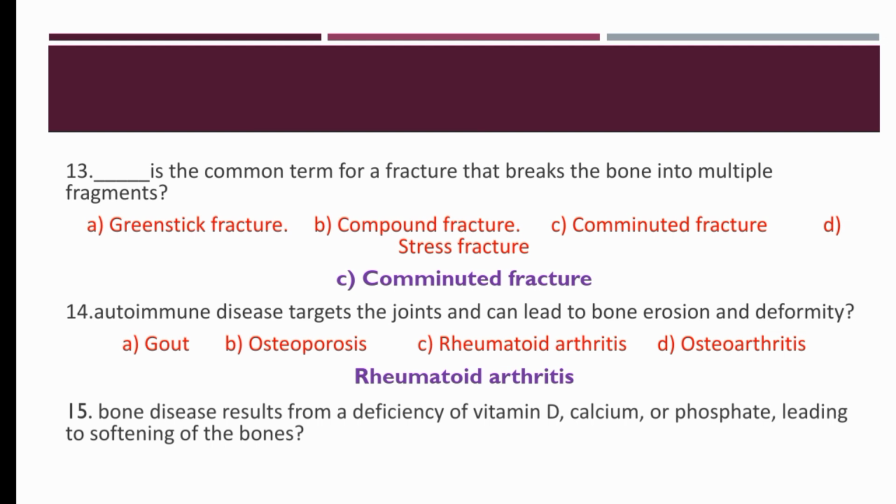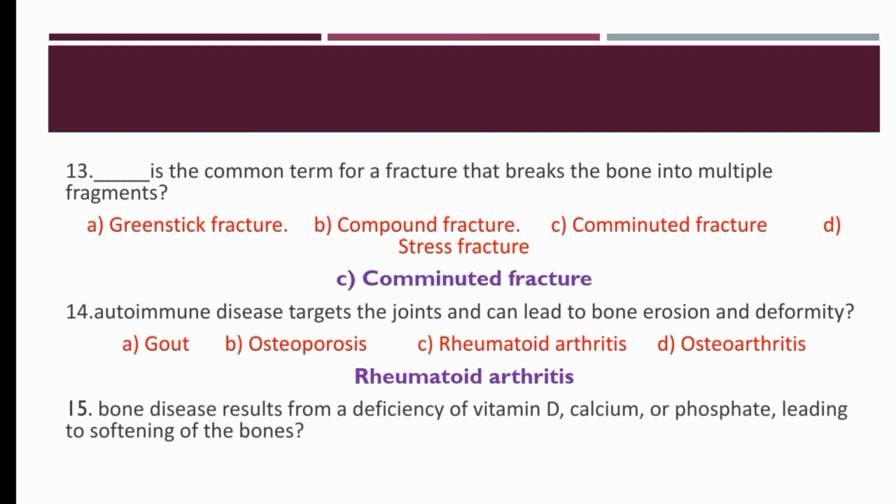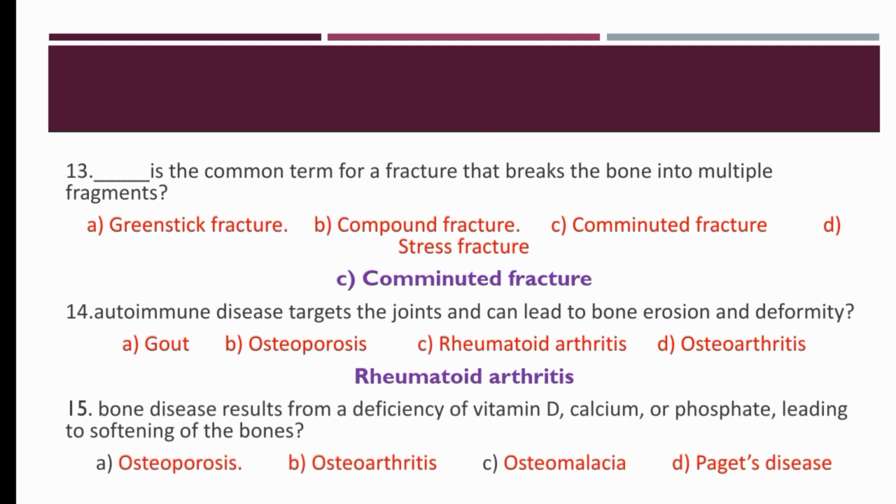Which bone disease results from a deficiency of vitamin D, calcium, and phosphorus, leading to softening of the bones? Osteoporosis, osteoarthritis, osteomalacia, or Paget's disease. So the right option is osteomalacia. Osteomalacia is a bone disease that results from a deficiency of vitamin D, calcium, and phosphorus, leading to softening of the bone. The right option is C.